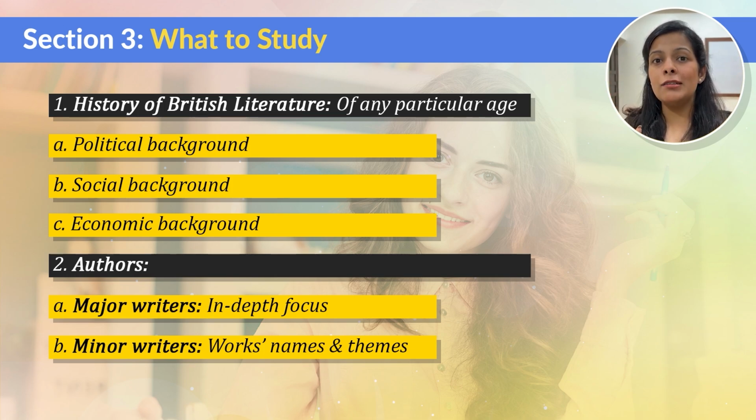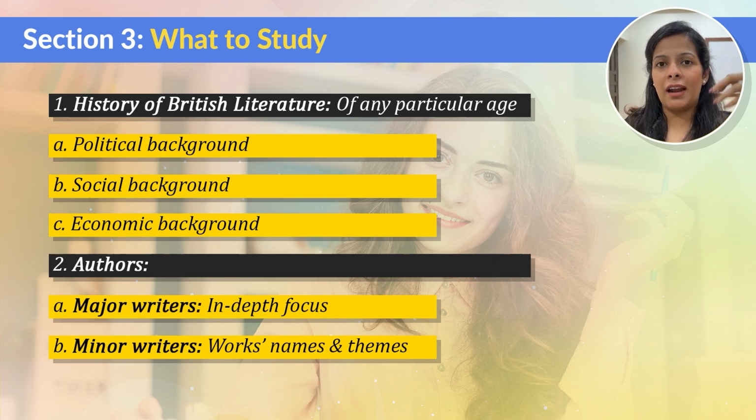For major writers, you will have to go deeper and study important details about their biography, about their works, about the minor essays that they have written. For example, a lot of people would just read E.M. Foster's Passage to India and they think that they have completed the writer. But no, at times UGC Net would ask questions like, who was a follower of Vedanta? And the correct option was E.M. Foster. So even after reading Passage to India, you will not be able to answer questions like these.